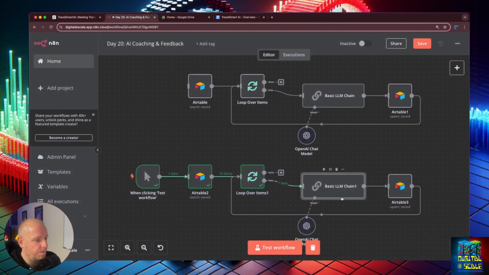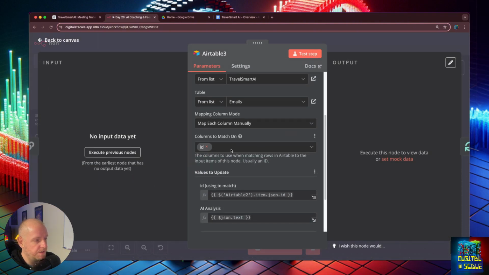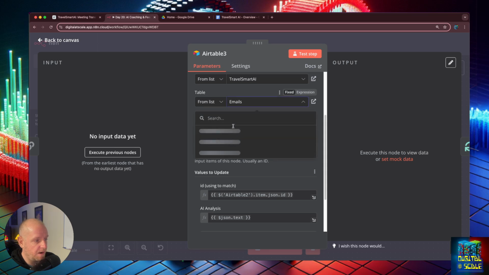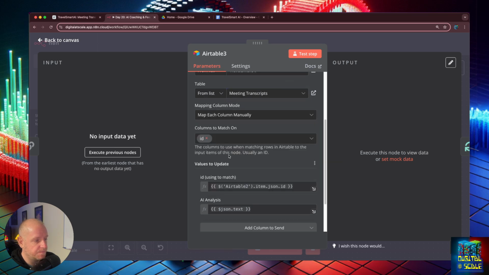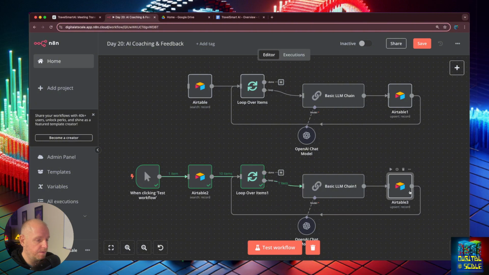And now we can update our Airtable. So we're going to update our meeting transcripts. And we're still going to use the ID, but we're going to have to update these two items. We probably won't have to update the AI analysis because I believe that will be the same thing, but I don't believe this is Airtable 2. Oh, no, it is Airtable 2.